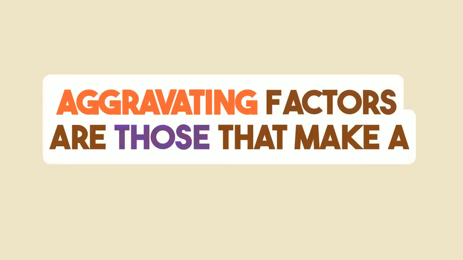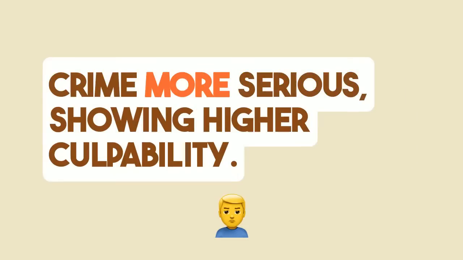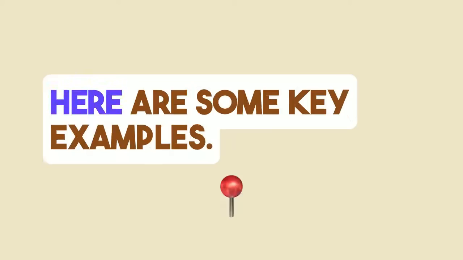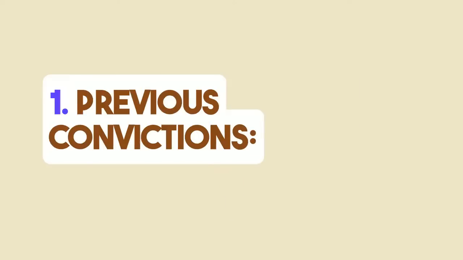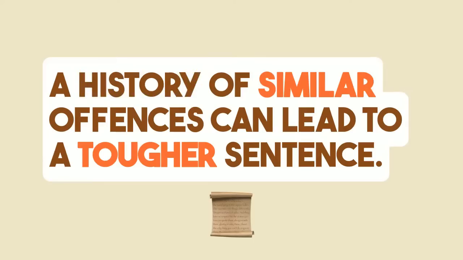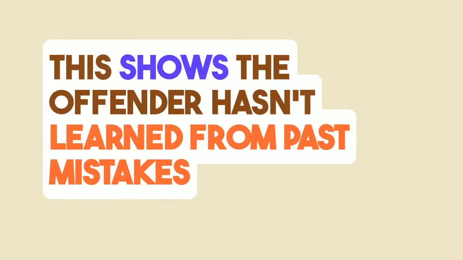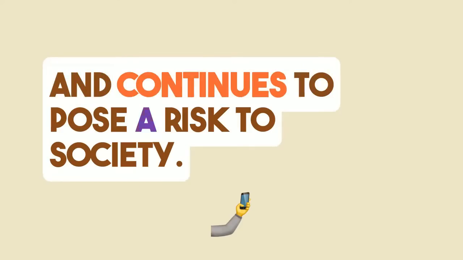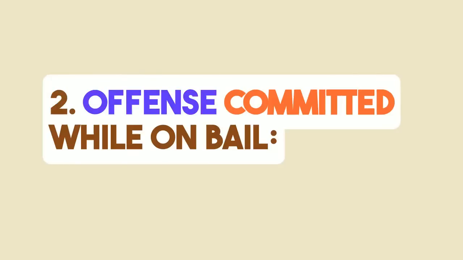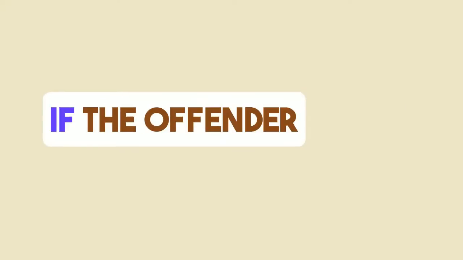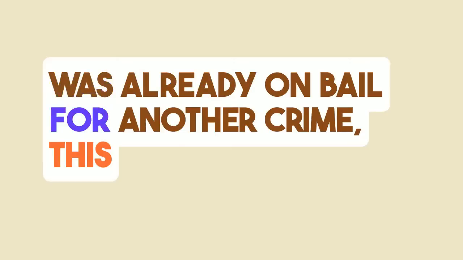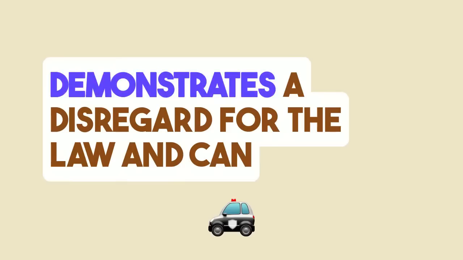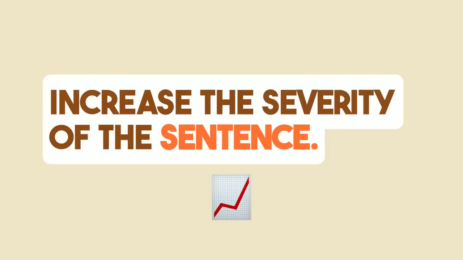Aggravating factors are those that make a crime more serious, showing higher culpability. Here are some key examples. Previous convictions. A history of similar offenses can lead to a tougher sentence. This shows the offender hasn't learned from past mistakes and continues to pose a risk to society. Offense committed while on bail. If the offender was already on bail for another crime, this demonstrates a disregard for the law and can increase the severity of the sentence.